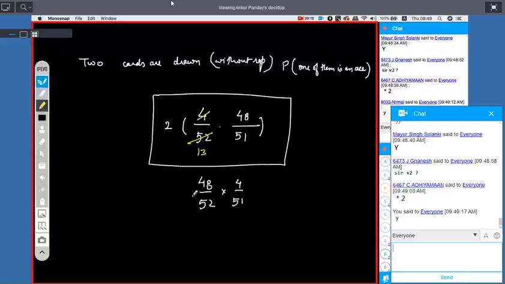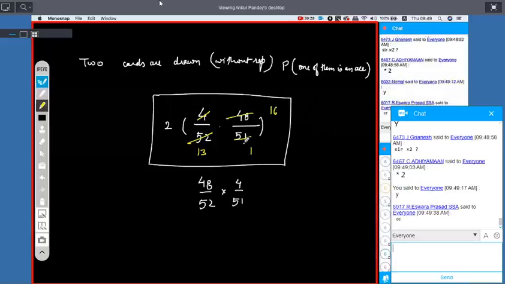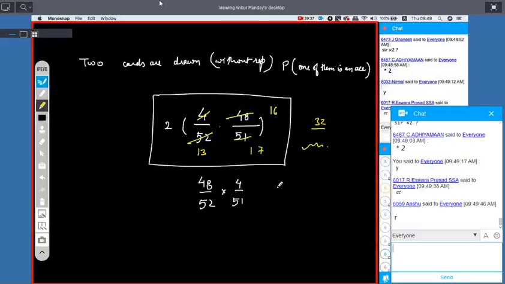So 4, 13 और कुछ जाते ही नहीं। 3 से जा रहा है। 3, 16, 3 1s, 3 7s, 32 by something something. Clear?